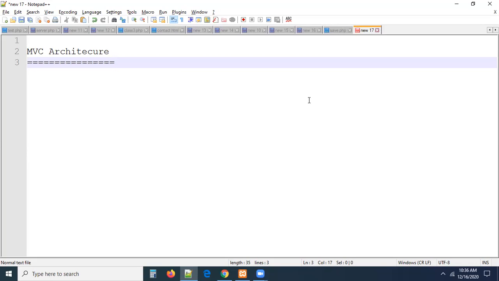Why are we using MVC for our PHP application development? For the same reason, Java and .NET people are also using it. Whatever advantages of MVC are available in PHP, the same are available for .NET and Java also, guys. So this is what you should know exactly.